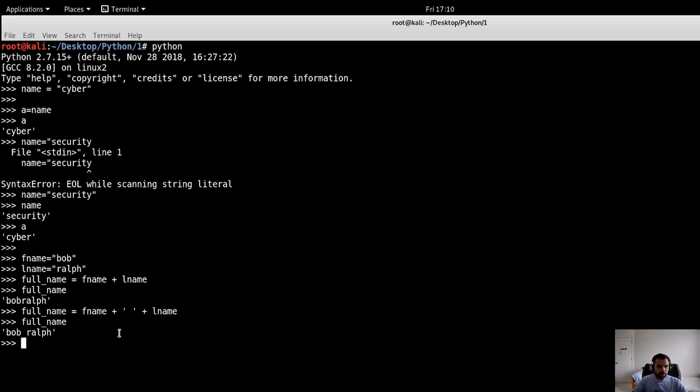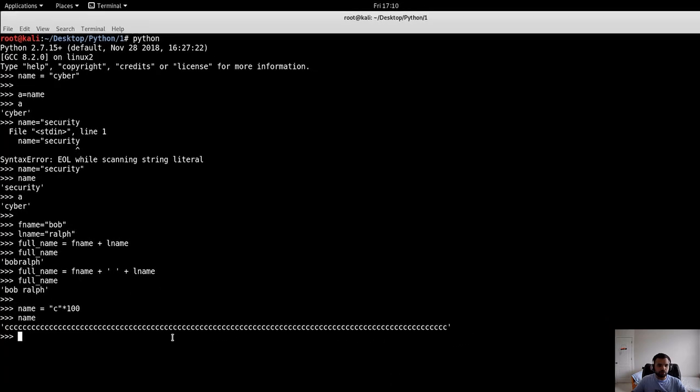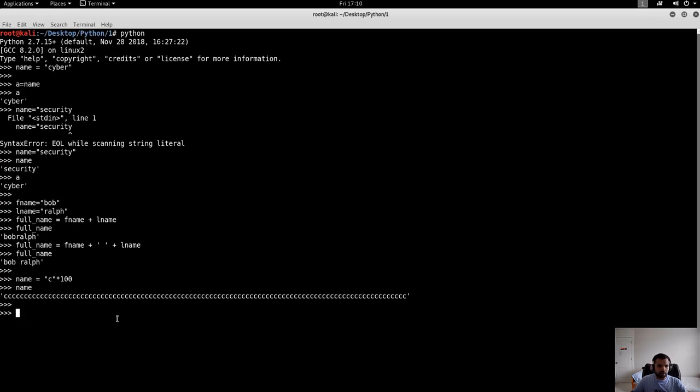Now let's say you want to have a repeated sequence. For example, we want to do name is equal to the character C, and we want to repeat it 100 times. Now if you print the name, the C is written 100 times. Another example I would show you is name is equal to cyber, and you want to do slicing and those sort of operations.